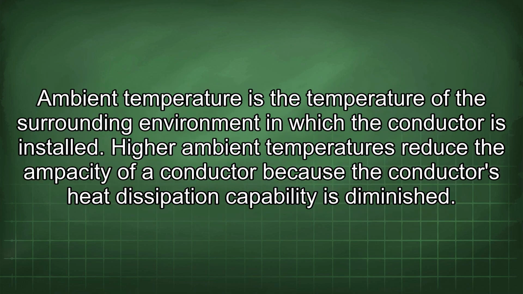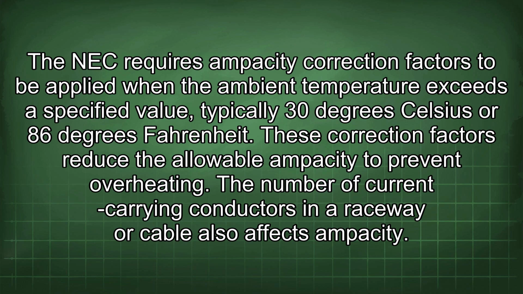Ambient temperature is the temperature of the surrounding environment in which the conductor is installed. Higher ambient temperatures reduce the ampacity of a conductor because the conductor's heat dissipation capability is diminished. The NEC requires ampacity correction factors to be applied when the ambient temperature exceeds a specified value, typically 30 degrees Celsius or 86 degrees Fahrenheit. These correction factors reduce the allowable ampacity to prevent overheating.